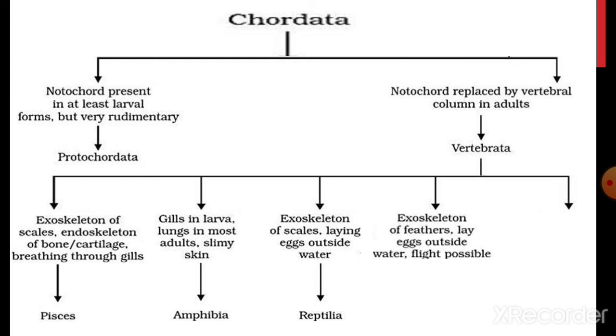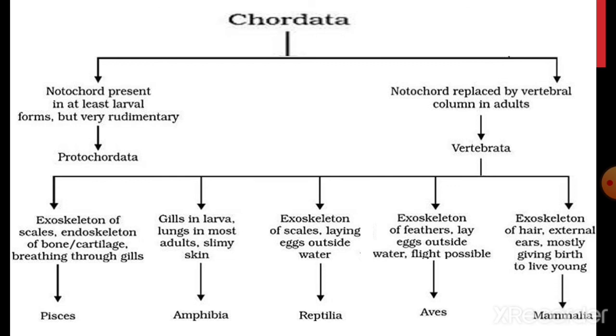Next one, the exoskeleton of these organisms is covered by feathers. They lay eggs outside the water, and they have the capacity to fly. So obviously the organism would be the aves. Next one is the exoskeleton in the form of hairs, meaning organisms which have hairs as an exoskeleton. An external ear pinna is there, and mostly they give birth to live young ones, meaning they are viviparous. Then obviously the animal would be the mammals.